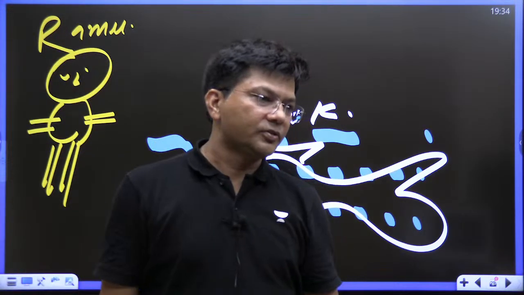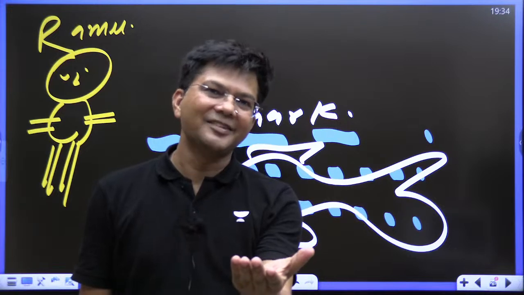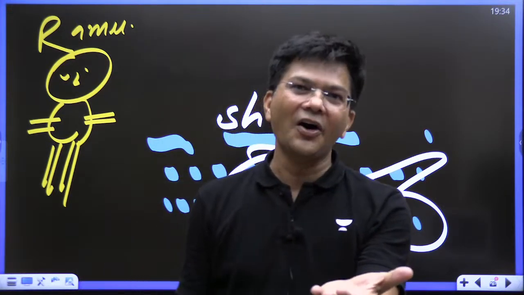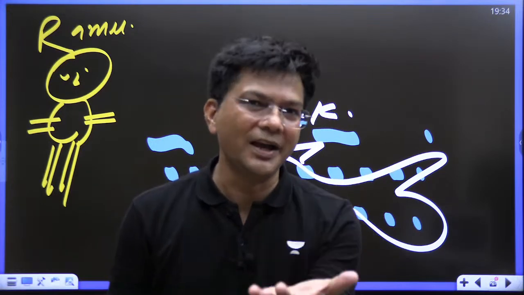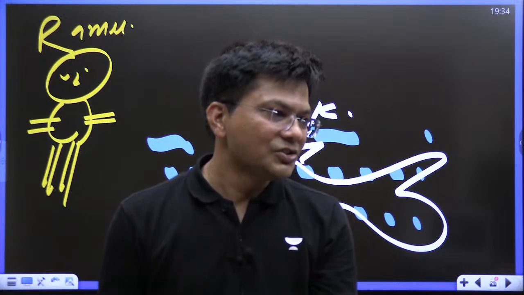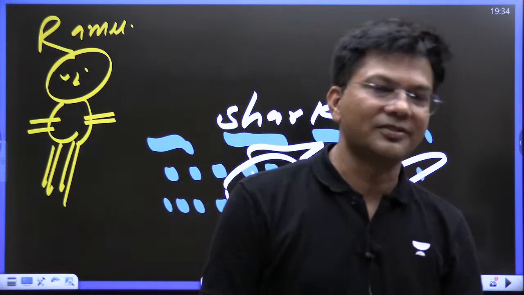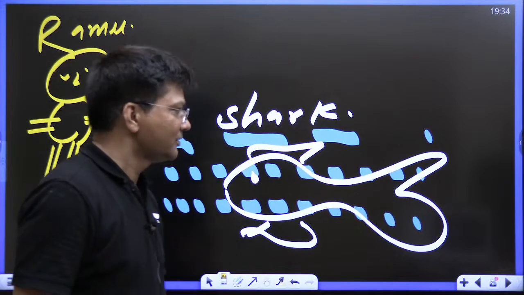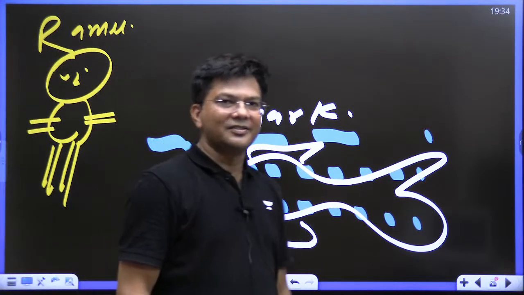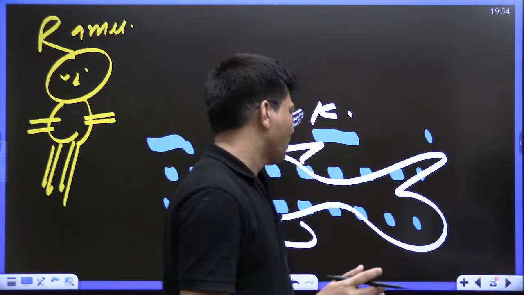I'm waiting for your answer, kids. Give me the answer fast. Shark. Everyone is saying shark. This is very wrong.